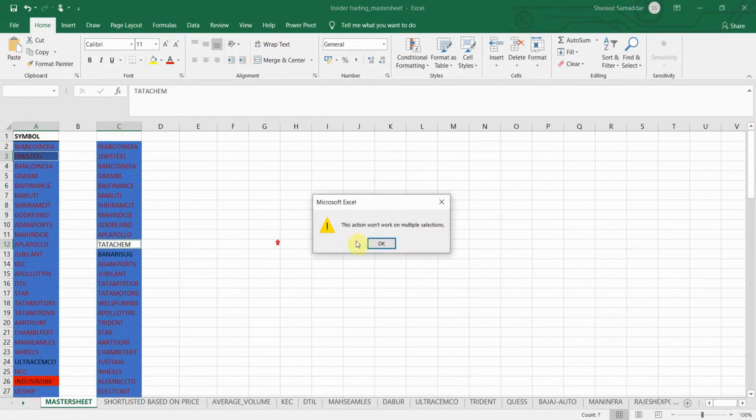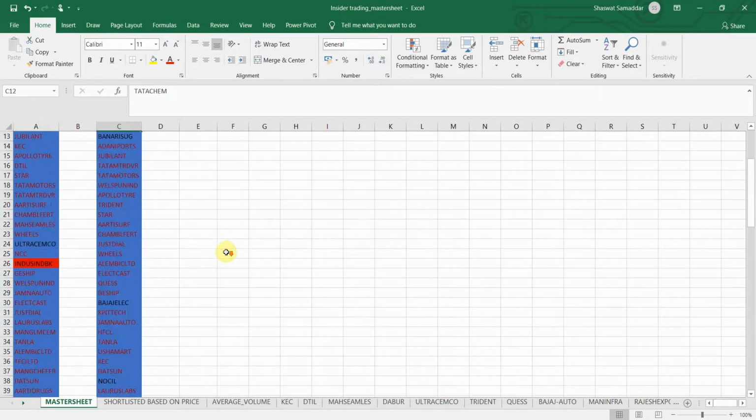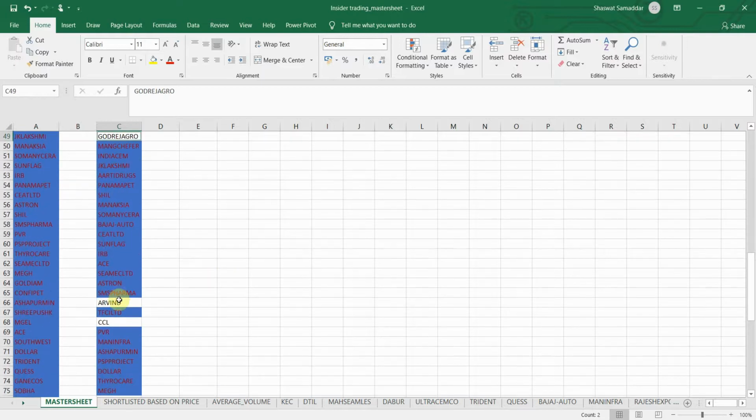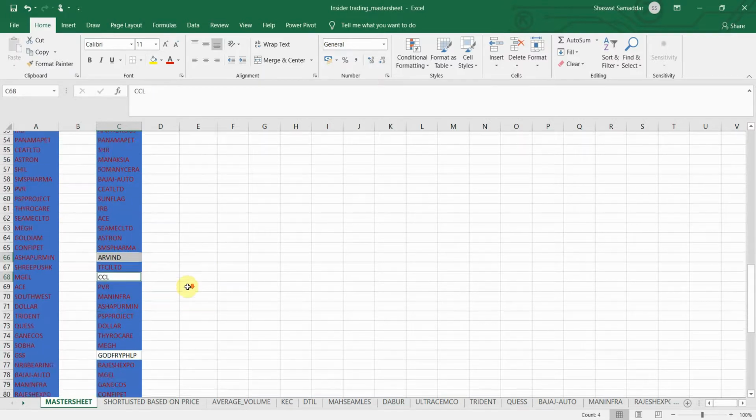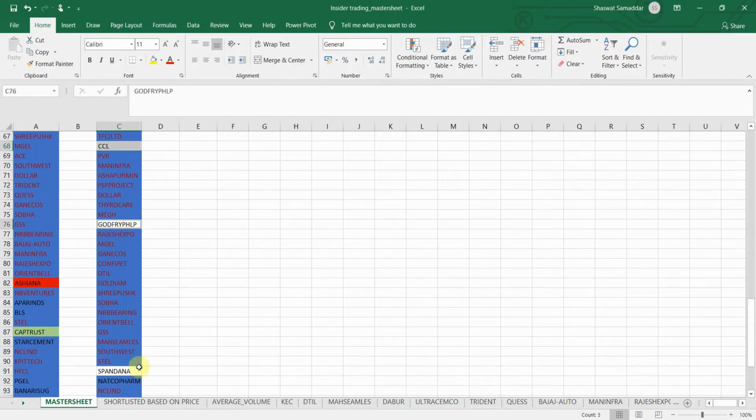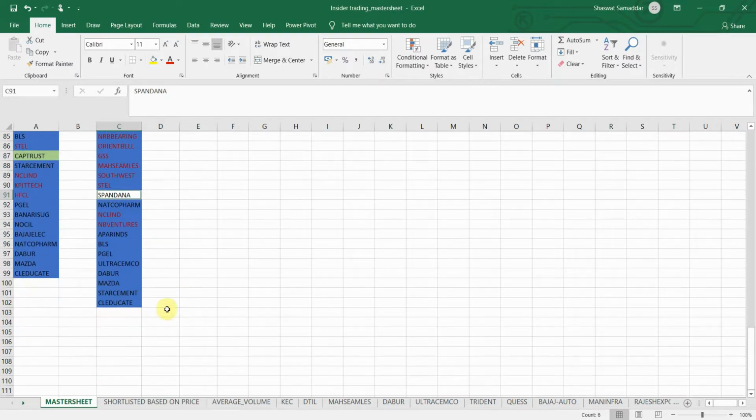So the boxes which are filled with white color are the symbols for which I am going to check the four parameters today. So let me just quickly copy them, and then we will go ahead and do the analysis further.